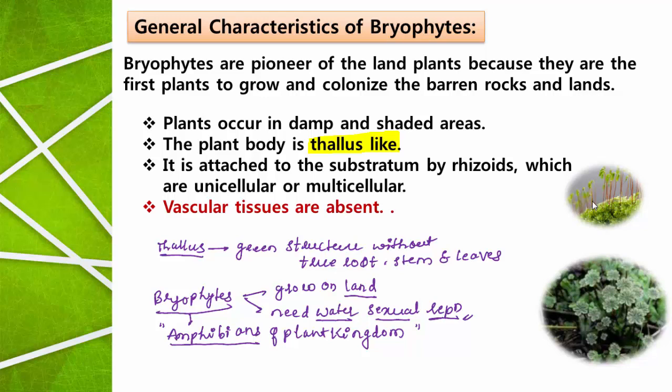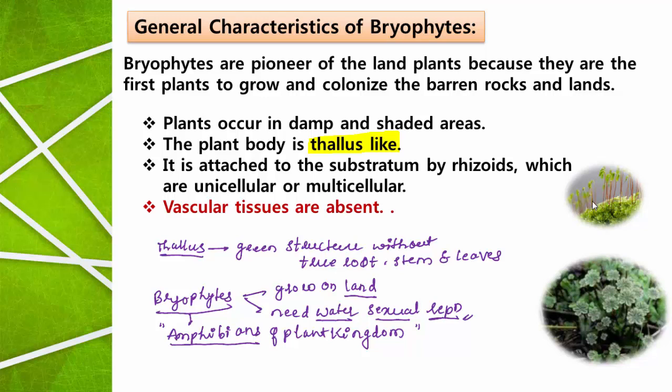They are able to survive on land as well as in water. Here, bryophytes successfully grow on land, but when it comes to sexual reproduction, without water the bryophytes cannot complete it. Due to the requirement of both land and water, the bryophytes are called amphibians of the plant kingdom.